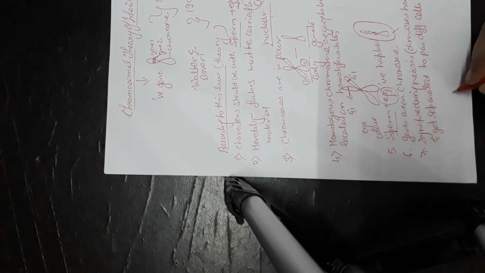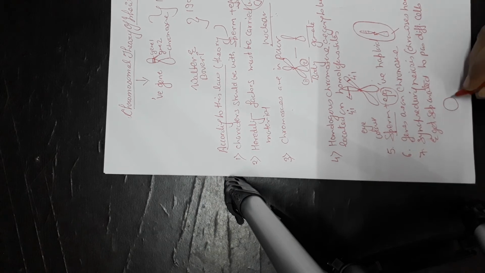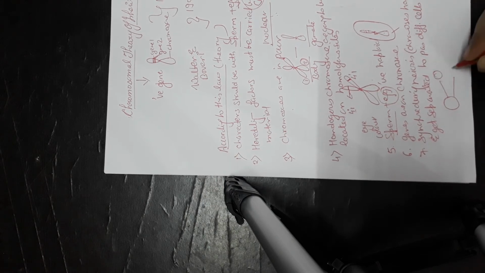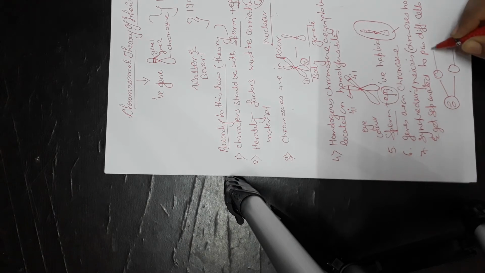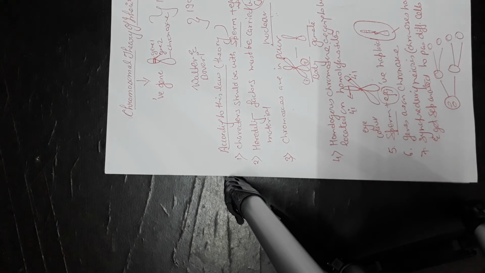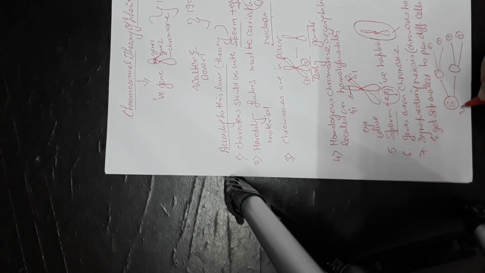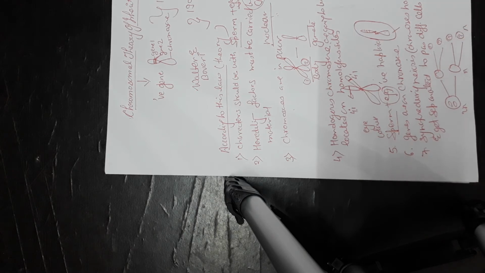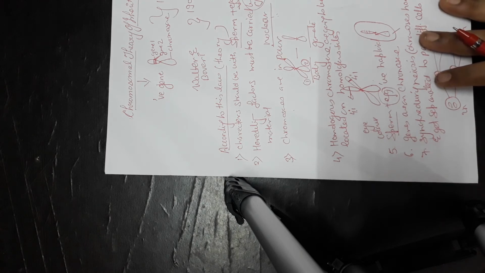For example, if one cell is there, it divides into 2, and each further divides into 2. Why is the nucleus dividing? Because it has chromosomes. They all have chromosomes in them. Here it was 2n, but here it has become n, and here it is n only. So this was his explanation.